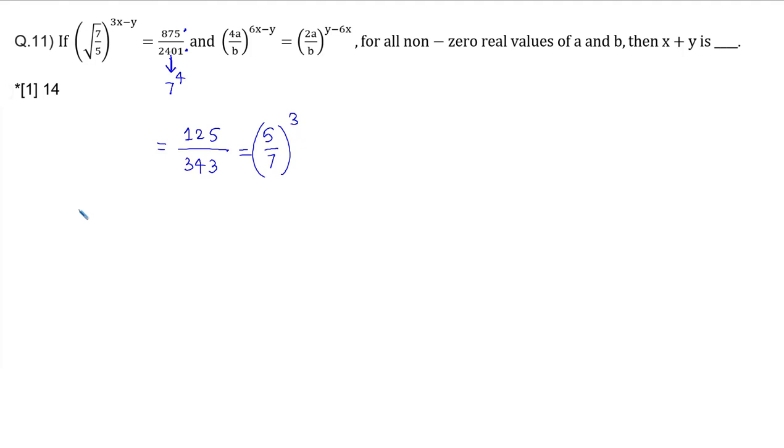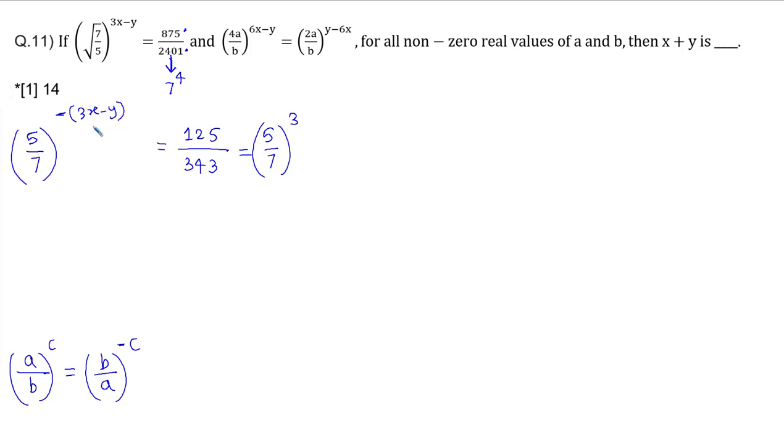And on the left hand side you can see that we can use one property. A divided by B to the power C is nothing but B divided by A to the power minus C, everyone. So the left hand side we can write it as 5 divided by 7 bracket to the power minus of 3x minus y, and for the square root power is divided by 2. So let's compare both sides. So you will come to know that negation of 3x minus y divided by 2 is equal to 3. So you will get y minus 3x is equal to 6 from this.